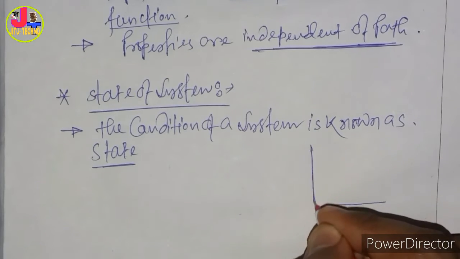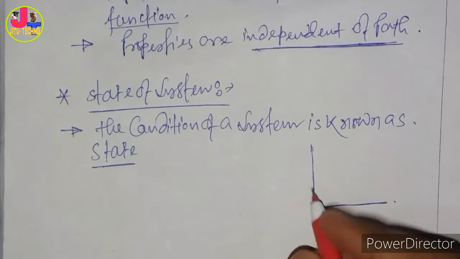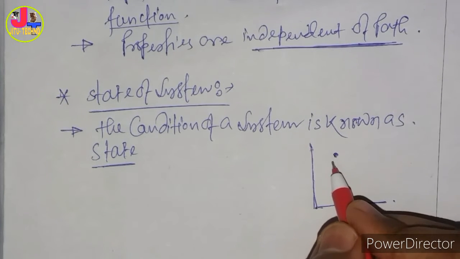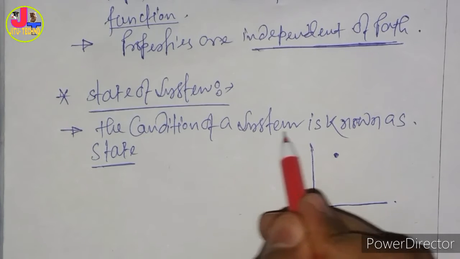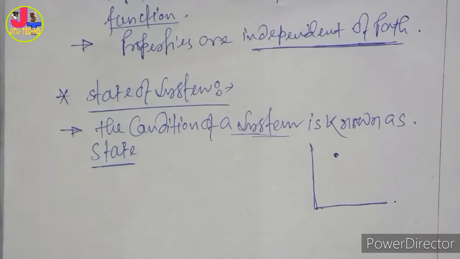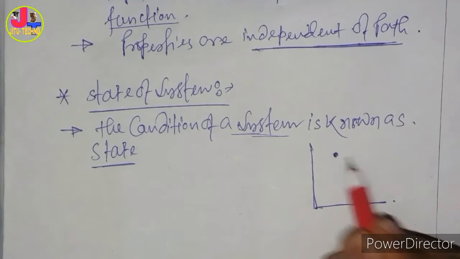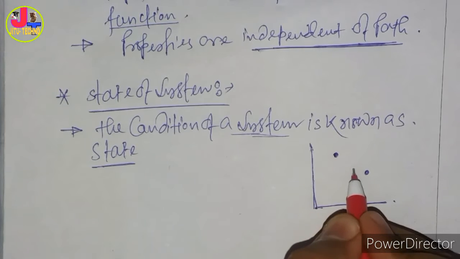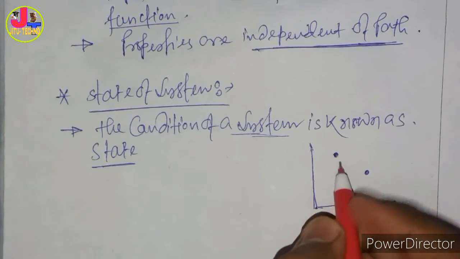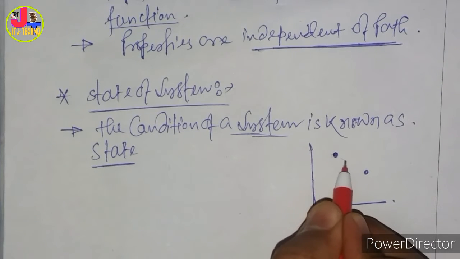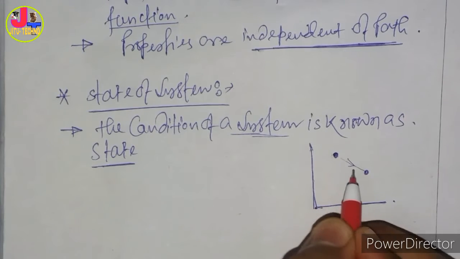Like this, if we consider this is the state, this is the state. Here we say the condition of the system is the state. The condition of the system means what? If this is a system, and here also is a system, condition means in which direction it will go. So if we consider this system, this state is going to here.